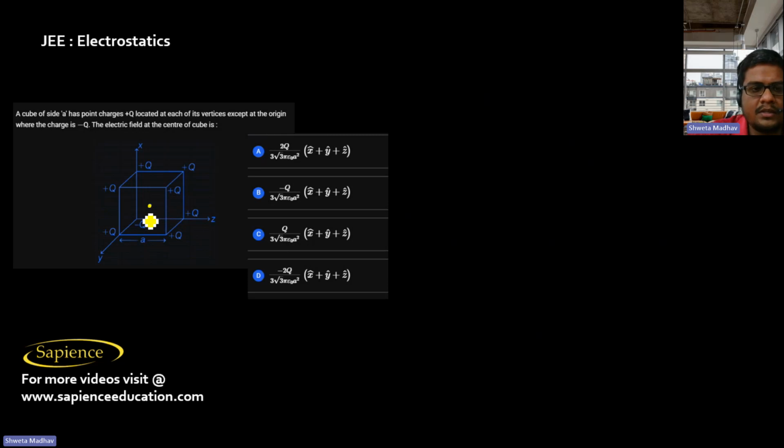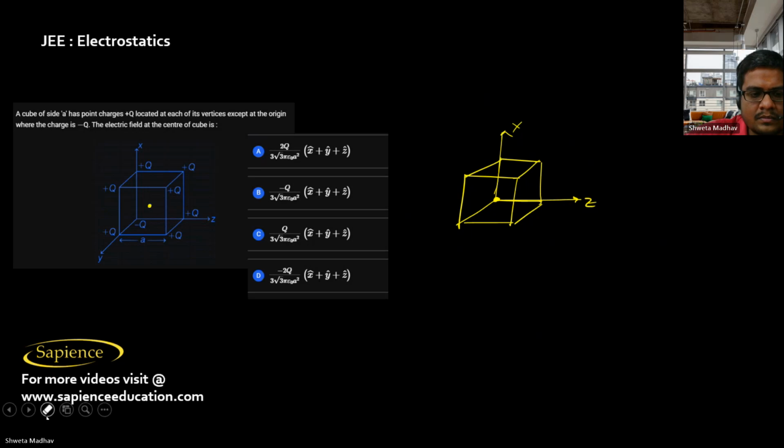So now if at the origin, where this is the x-axis, this is the z-axis, and this is the y-axis, I had a plus q charge, then the net electric field would have been 0 here. So it means that if I don't keep any charge here, and only a plus q charge is kept here, then the electric field at the center will be due to that.